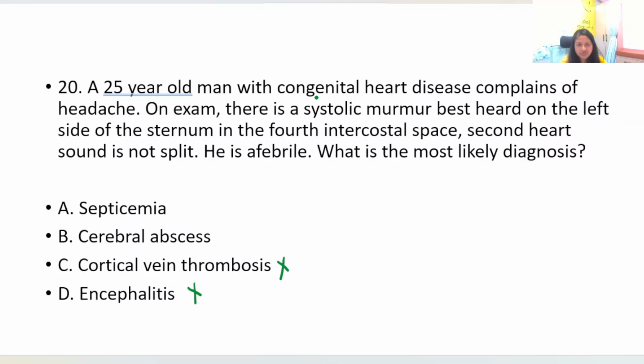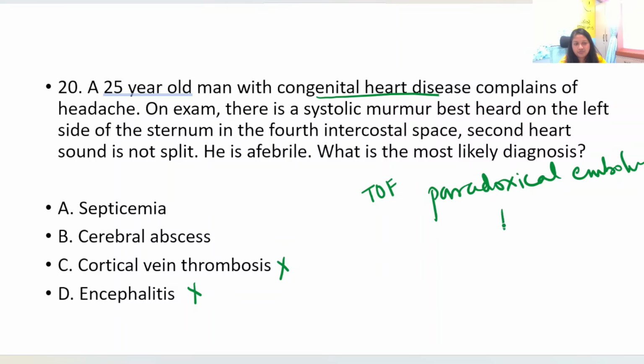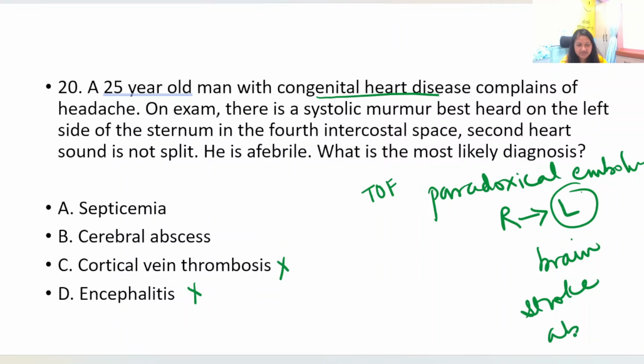Here the most important clue is congenital heart disease. Okay, we all know that in tetralogy of Fallot, which is a congenital heart disease, there can be a paradoxical embolus, right? Paradoxical embolus, septic embolus that can go from the right to left side of the heart, and from the left side of the heart it can go to the brain and it can cause stroke or a brain abscess, right? So this congenital heart disease is the clue here in this question.